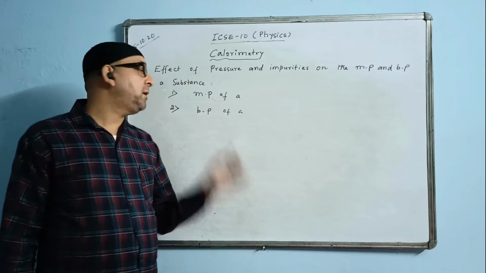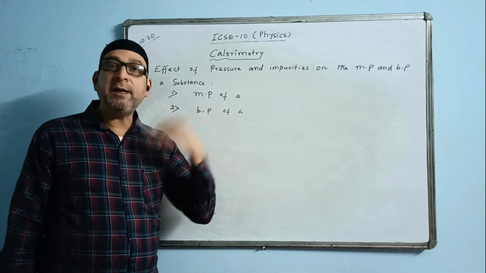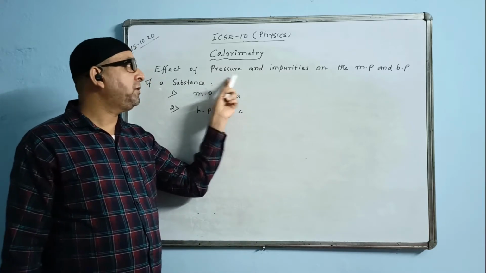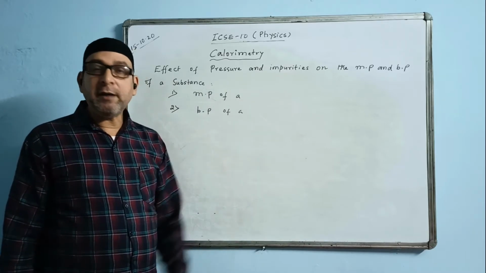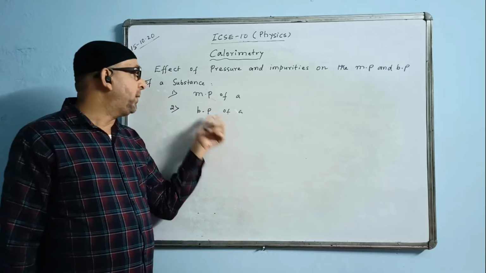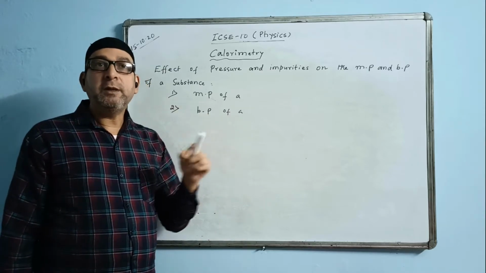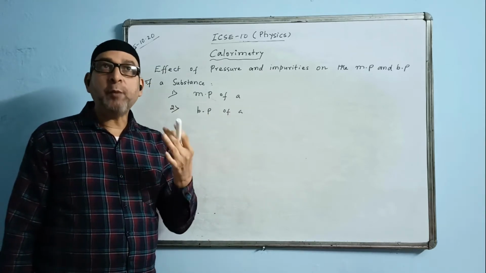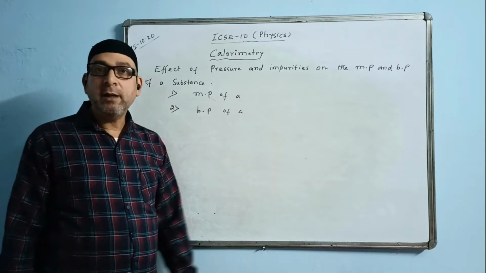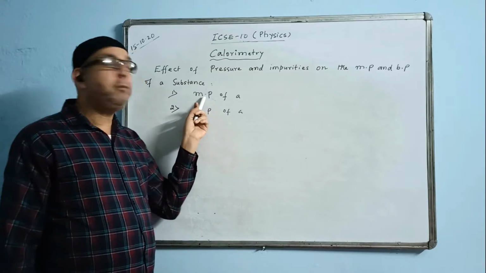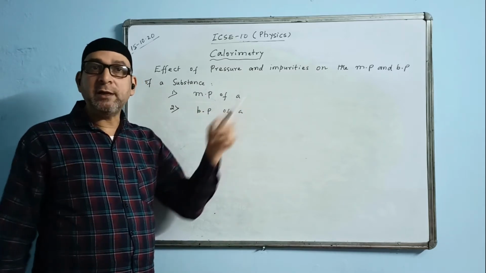Okay, now the second one, number 2, boiling point of a substance. We say the boiling point of a substance increases with the increase of pressure and the addition of impurity. That is directly proportional. Particularly we have to discuss what happens to the boiling point of water. What is the normal boiling point of water? That is 100 degrees Celsius.